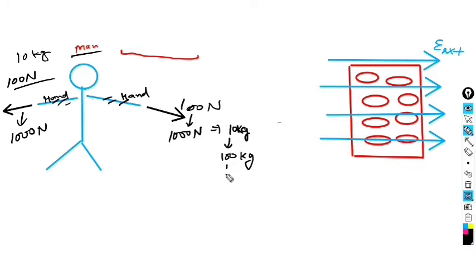And what will happen if you apply 10,000 Newton? I mean to say 1000 kg. It is not possible for this person to bear this much amount of stress, so definitely injury will occur on his hand.